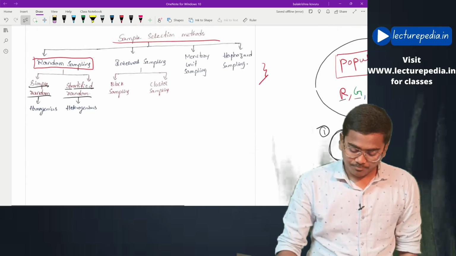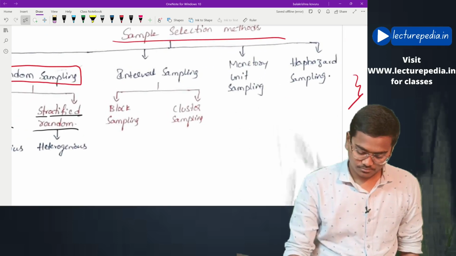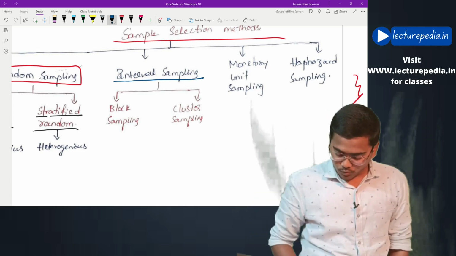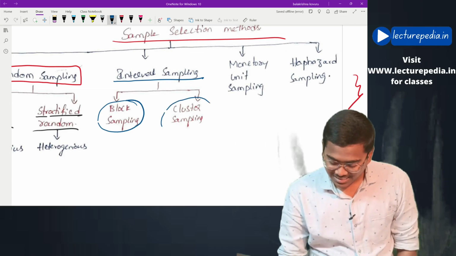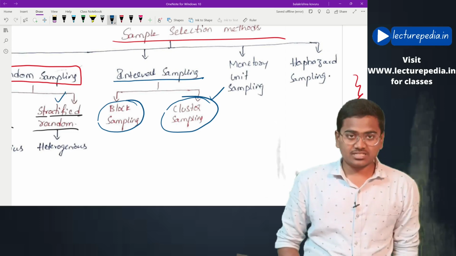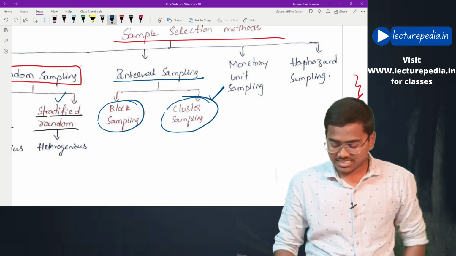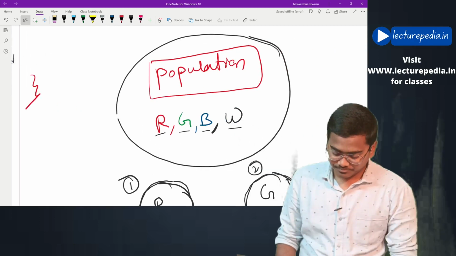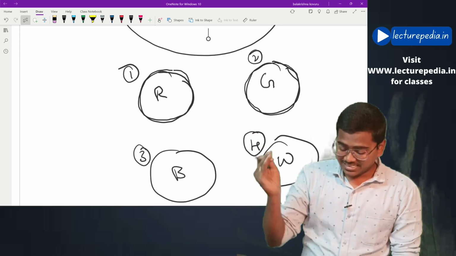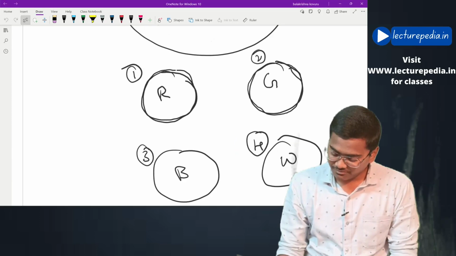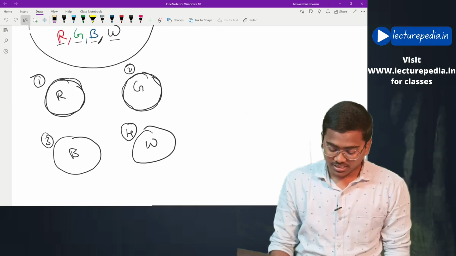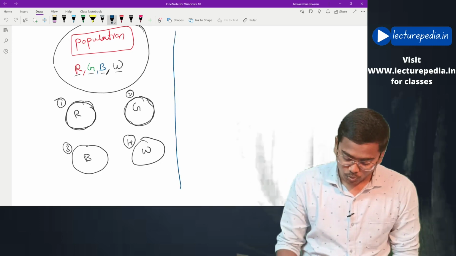Now moving to interval sampling. Under interval sampling, we further have block sampling and cluster sampling. Now people will confuse between cluster sampling and stratified sampling. So first of all, we will discuss cluster sampling. Here we have seen that under stratified sampling, auditor will first of all determine strata. He will divide the entire population into strata. Now under cluster sampling, auditor will divide the entire population into clusters.